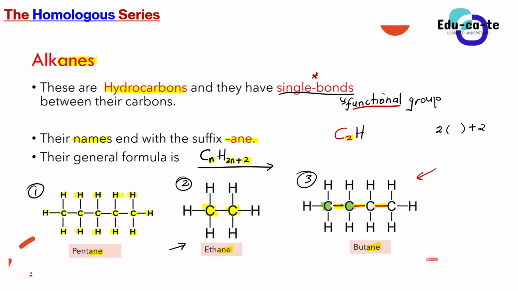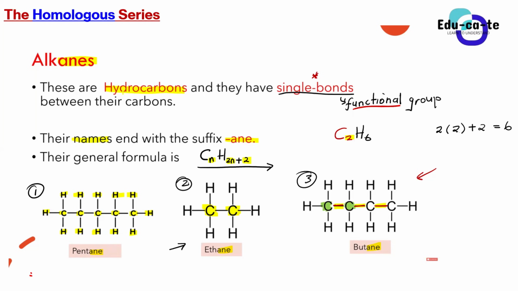We're having 2 carbons. So if we say 2 times the number of carbons, which is 2 in this case, plus 2, this is going to give us 2 times 2, which is 4, and then 4 plus 2, which is going to be 6. So it means that if we've got an alkane with 2 carbons, it must have 6 hydrogens.